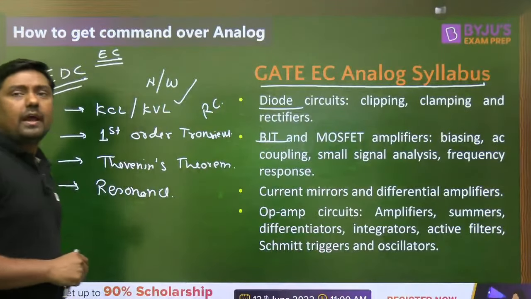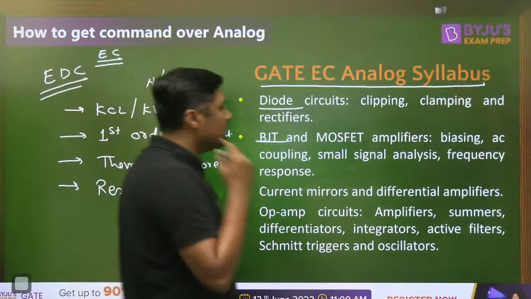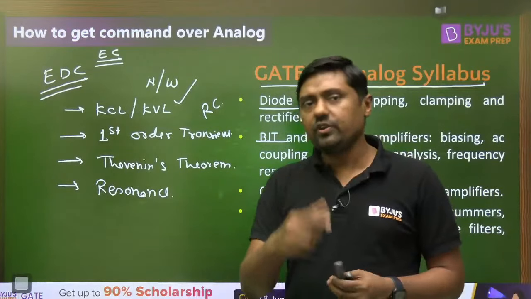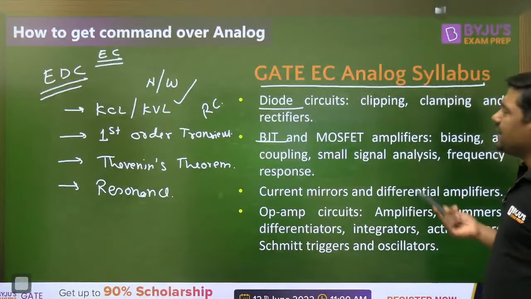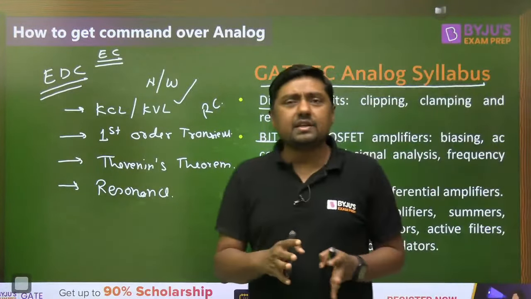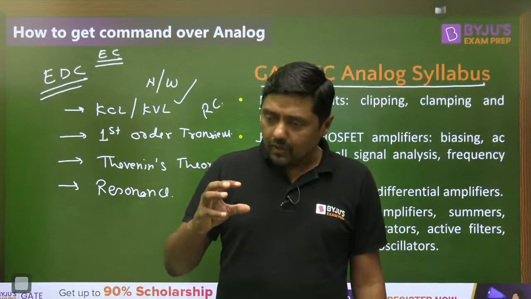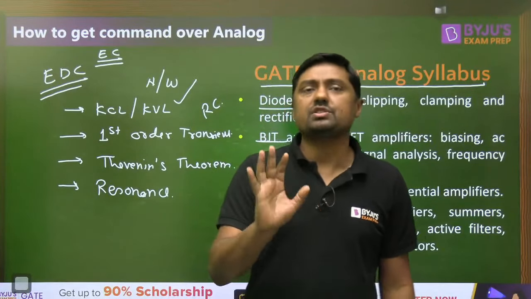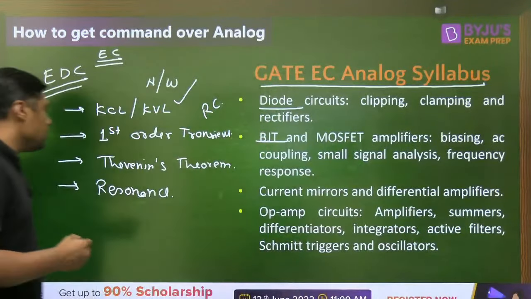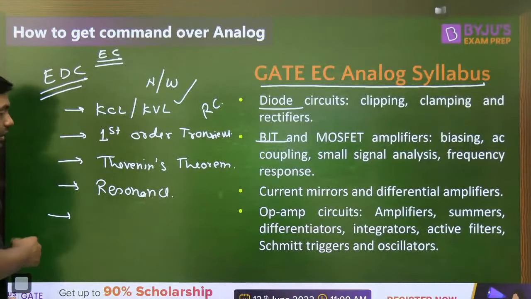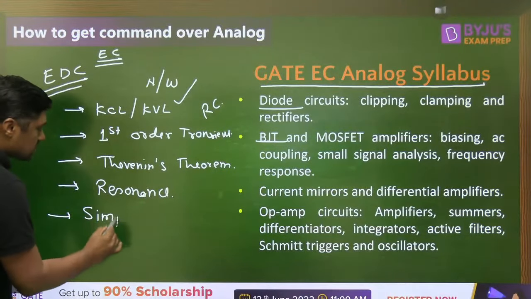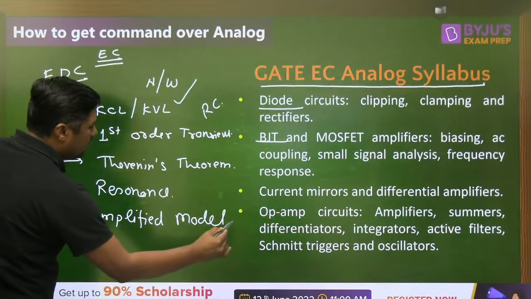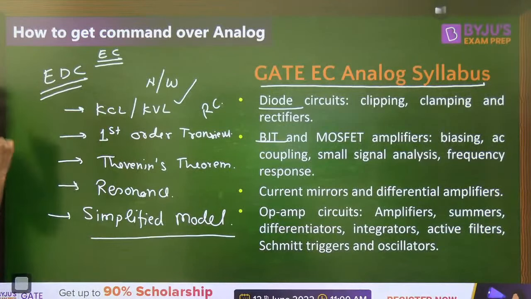Then H parameter, yes, we can say, Sai Charan, that is the two-port network. But in analog, we are discussing the hybrid model. Yes, we can say hybrid parameters. And second thing, normally in the GATE exam, there are questions on the pi model, hybrid pi model, and the T model. So just simple network is required, because in analog we are using simplified models, and for simplified models, simple KCL, KVL or theorems are required.